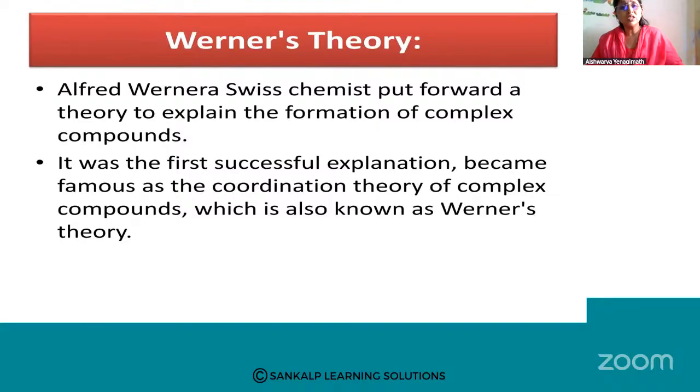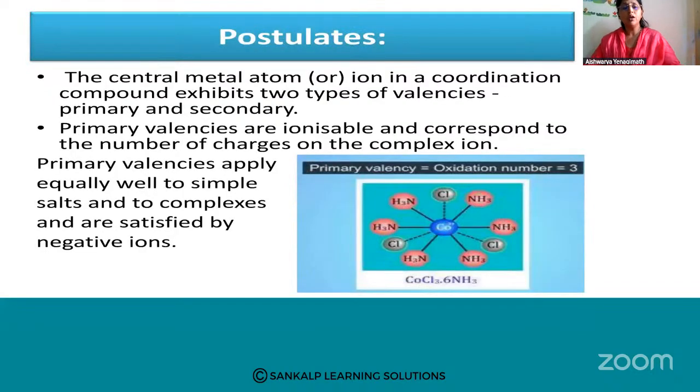It was the first successful explanation, which became famous as the coordination theory of complex compounds, also known as Werner's theory. He gave certain postulates. Werner proposed the coordination theory to explain bonding in complex molecules. He took something called primary valency and secondary valency. The central metal atom or ion in a coordination compound exhibits two types of valencies, one primary and another secondary.